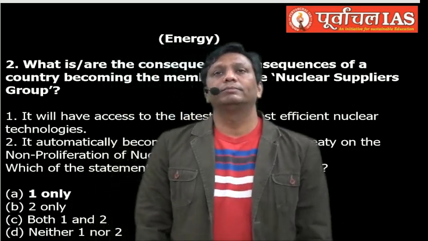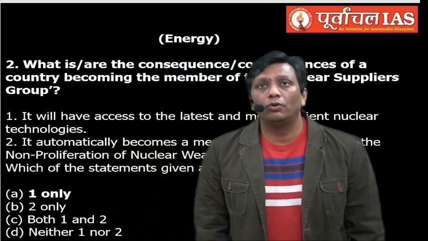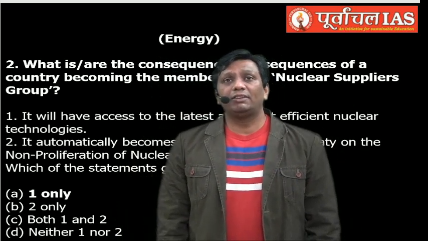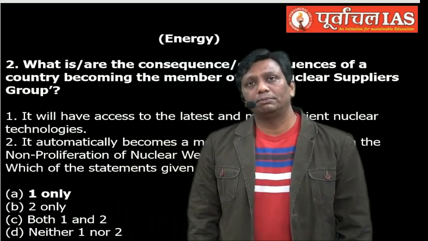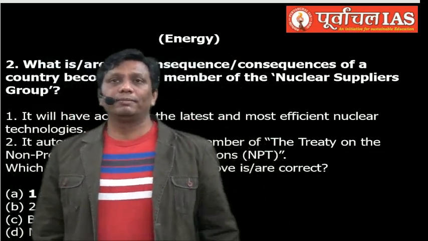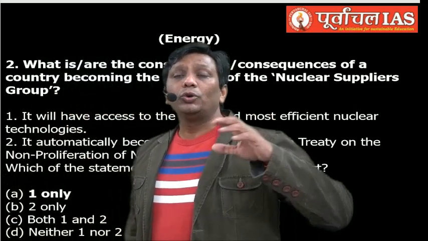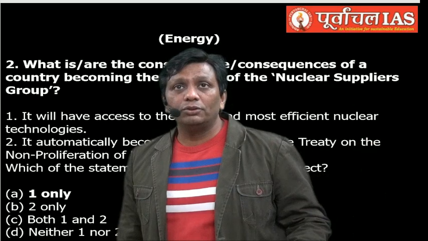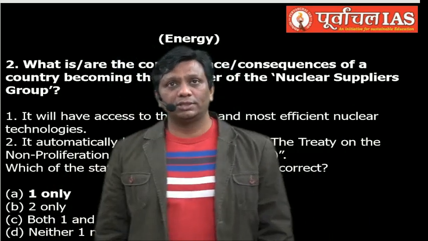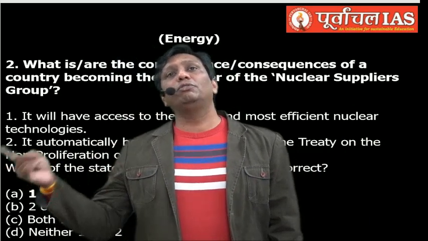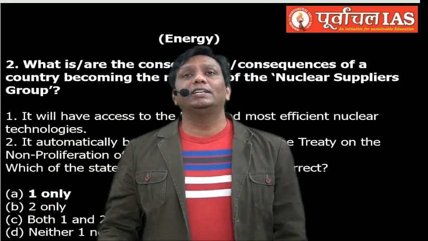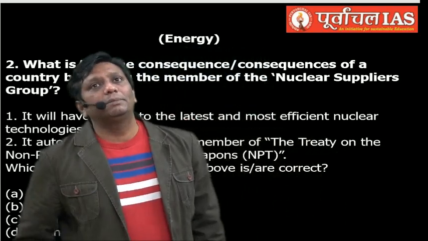And second, guys, you destroy all your atom bombs. This is the NPT, and in that way there will be a restriction on the atom bomb for any country. So this is the reason India never signed the NPT. Even when India says that it wants to be a member of the NSG, the NSG countries say, please India, first you become a member of the NPT. Here the second statement is totally opposite. When you sign the NSG, later you automatically become a member of the NPT? No. If you sign the NPT, then those countries will consider you for the NSG. It is an opposite statement that is written in the second number.